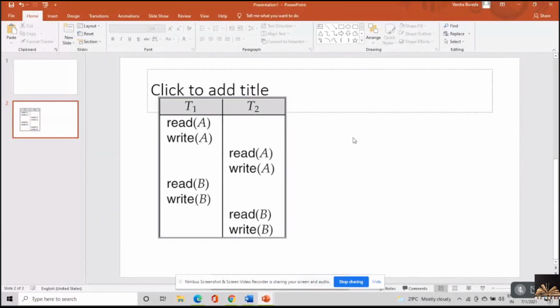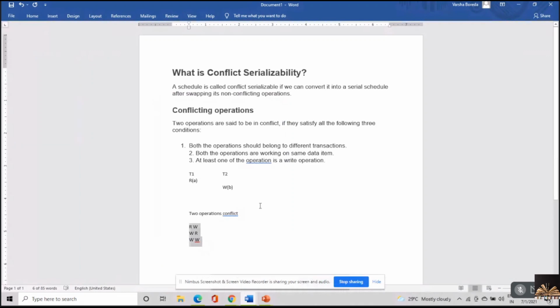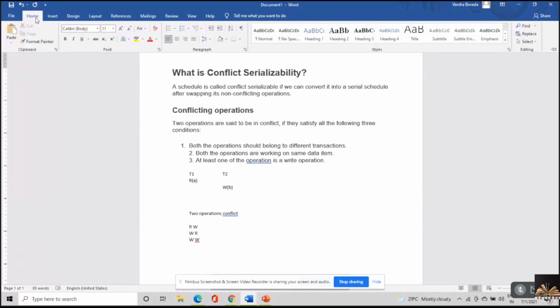Okay, now try to understand what I have to do here. See, read B is compared with write A operation. Read B is compared with write A operation. One second, I'll just increase the font.